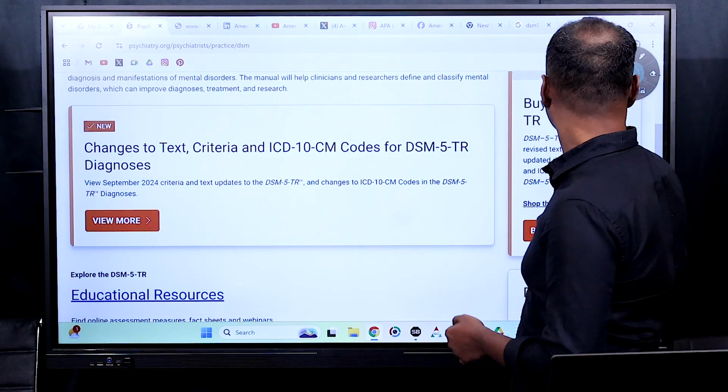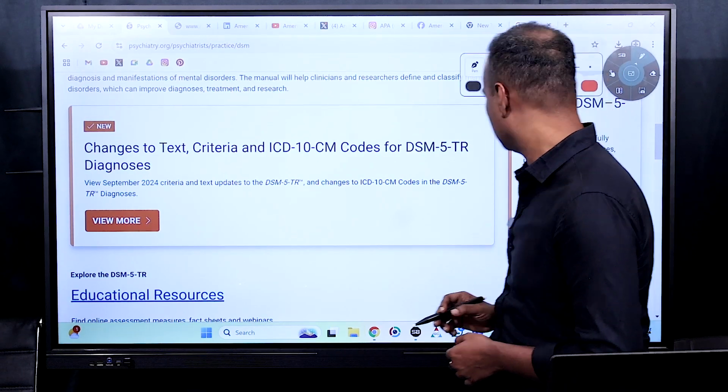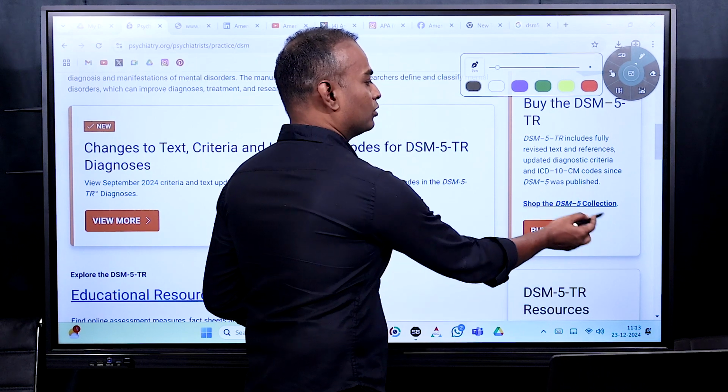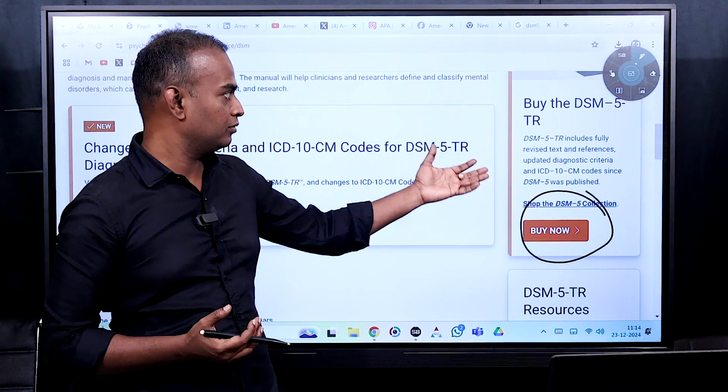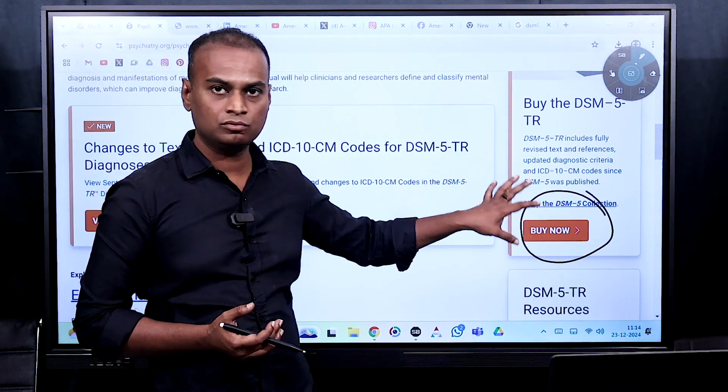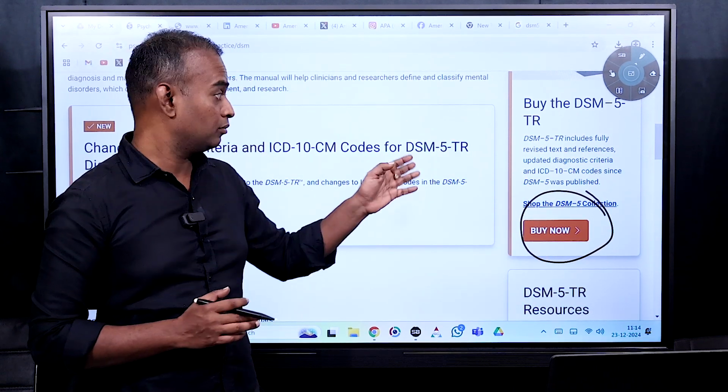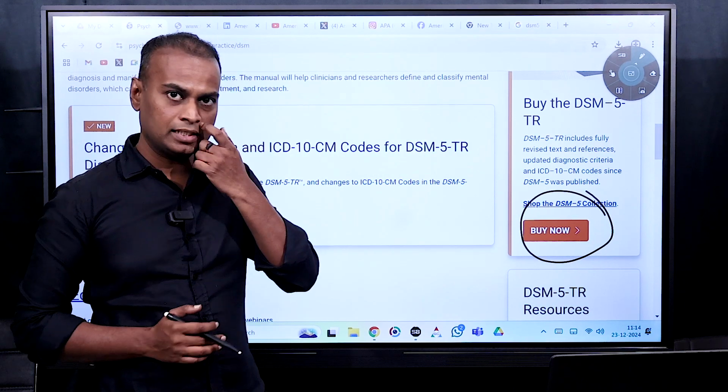All those details are given. An important thing you have to understand here is that it is paid. You have to buy this version. As you know, DSM-5 is the paid version. You have to purchase it if you want. But this is in contrast to ICD-11.